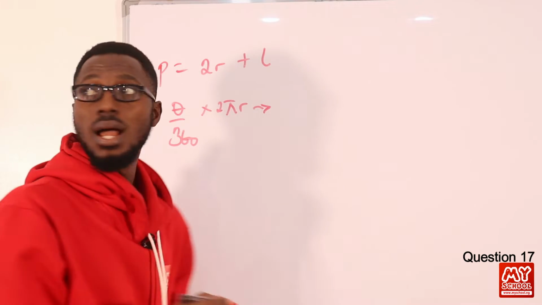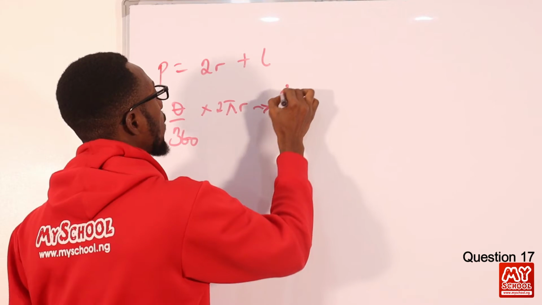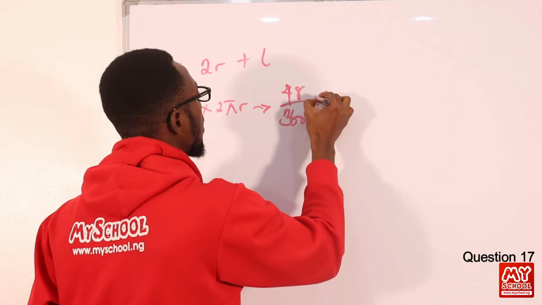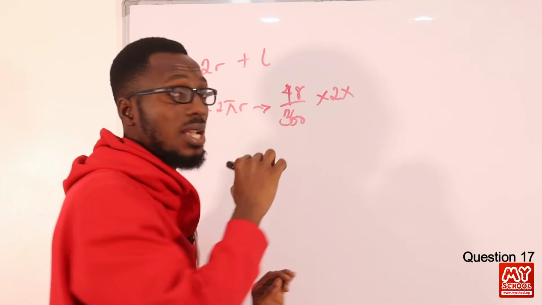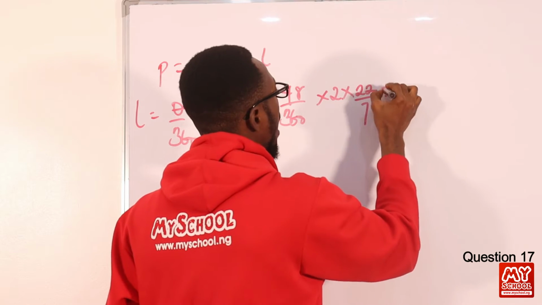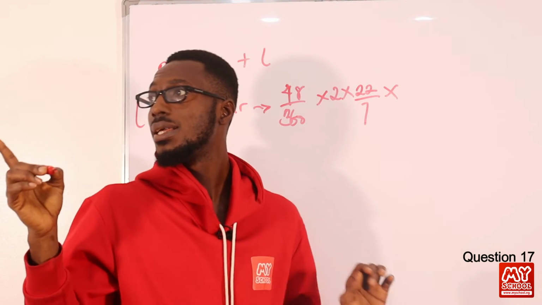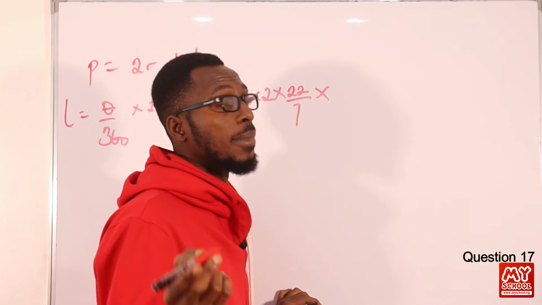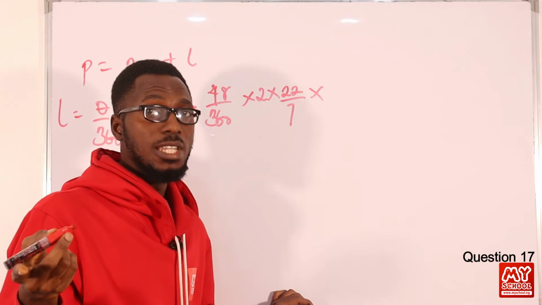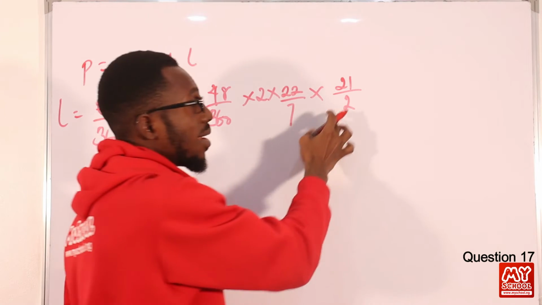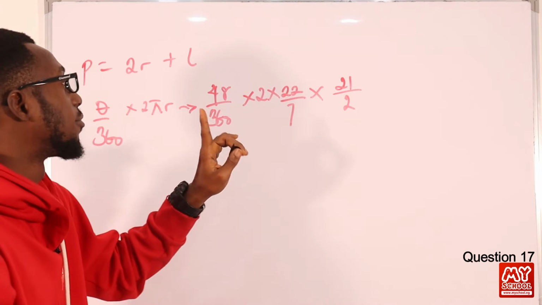The angle given is 48 degrees, so I have 48 over 360 times 2 times pi, which I can take as 22 over 7, times the radius, 10.5, or I can say 21 over 2. This is just to enable me work in fraction.